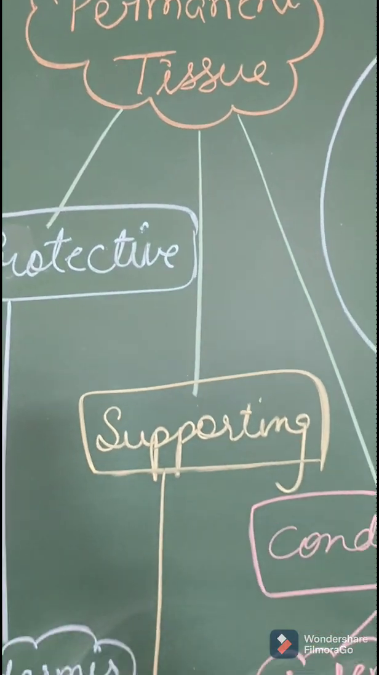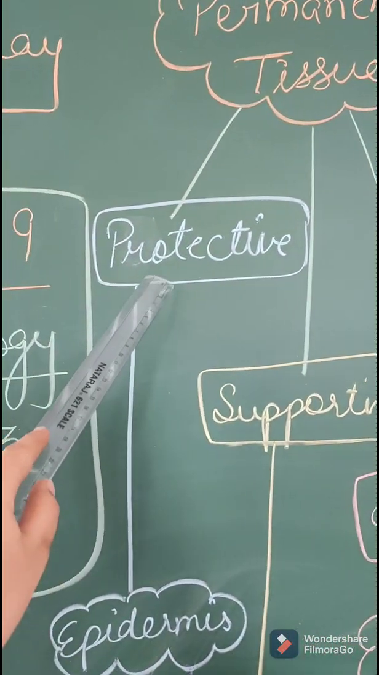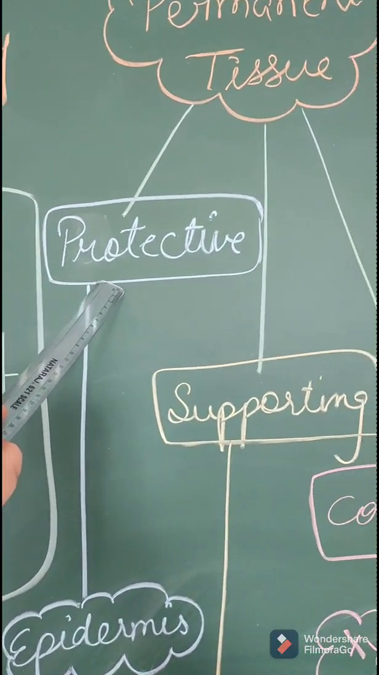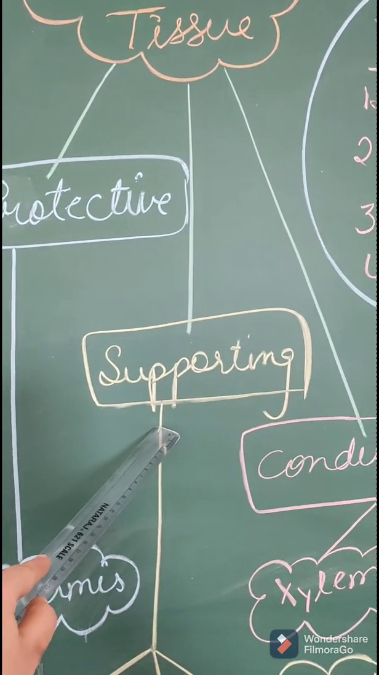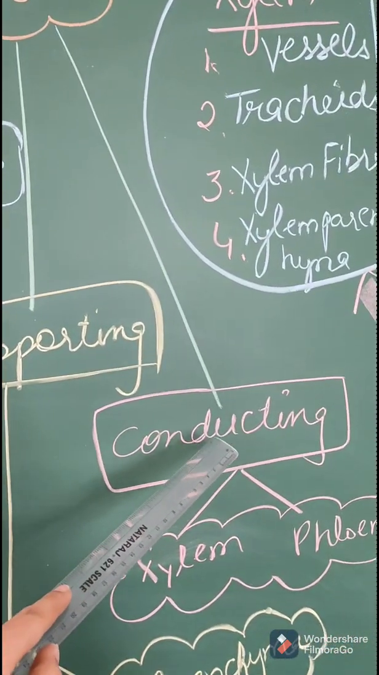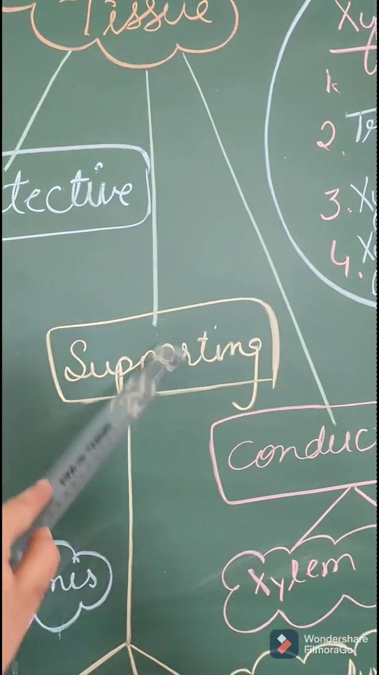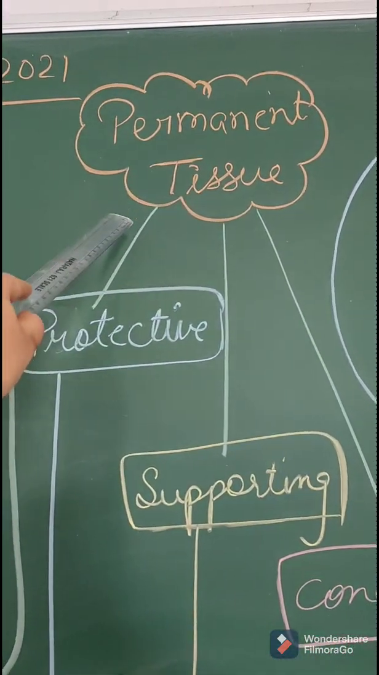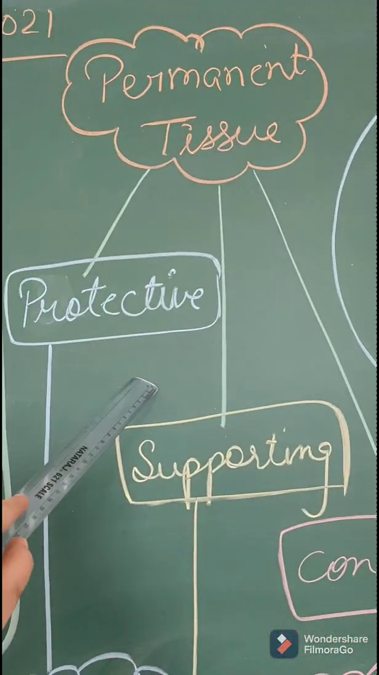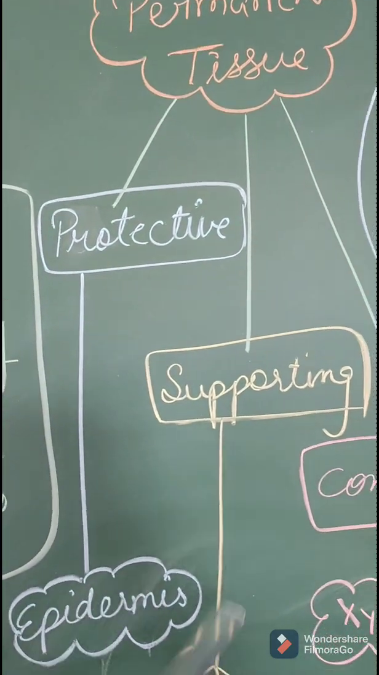It has three types. First, protective tissue, second, supporting tissue, and third, conducting tissue. So these are the three different types of permanent tissue. Let's see their division. Okay.